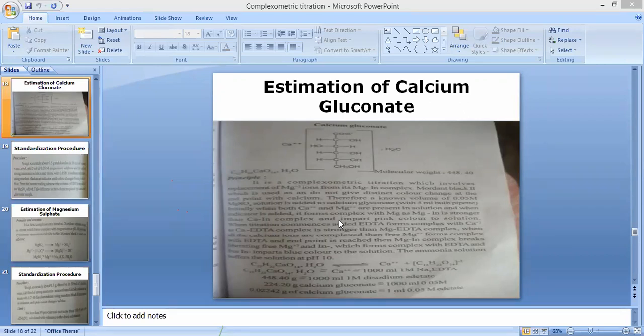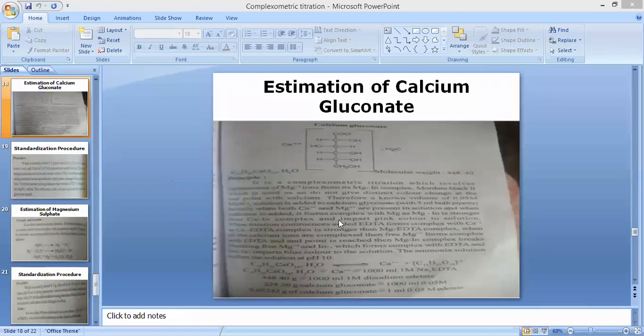So dissociation of complex between Mg and indicator takes place and all of the Mg will be consumed by the disodium EDTA. So indicator will be set free to react with the calcium. So calcium will then react with the indicator and end point of titration will be reached. So this is the basic principle of calcium gluconate that comes under replacement type of titration.